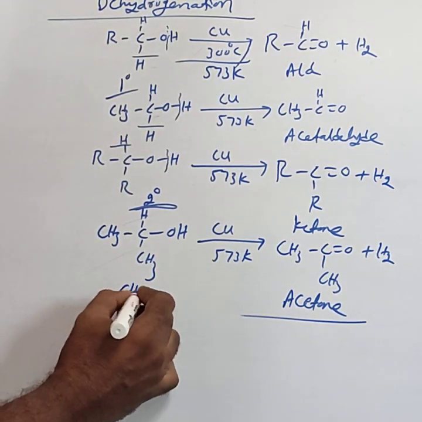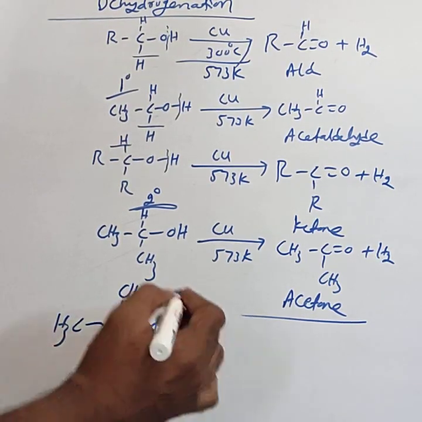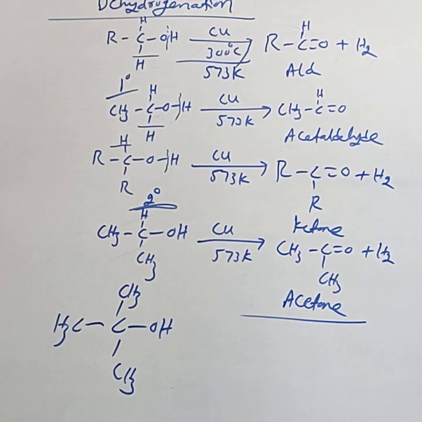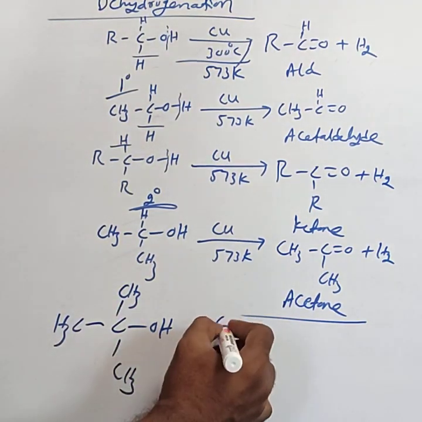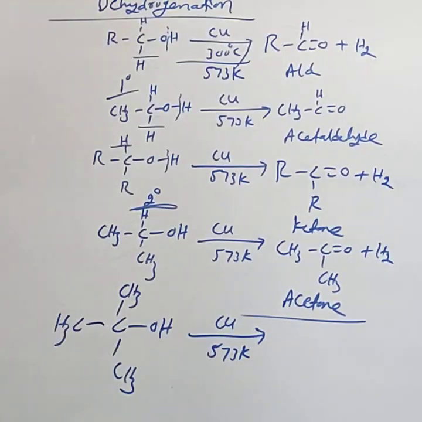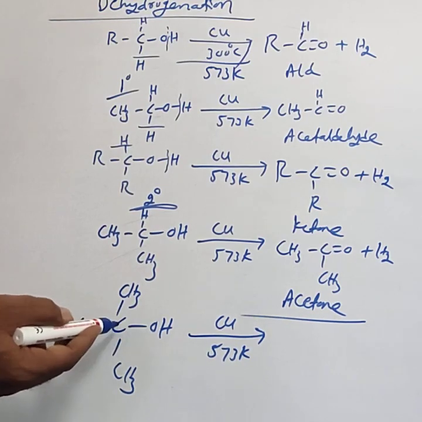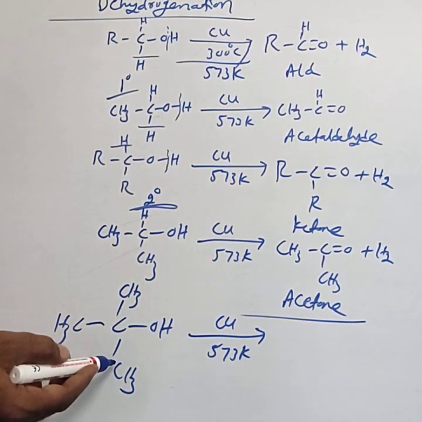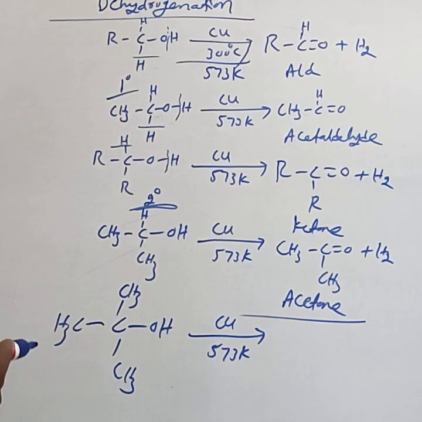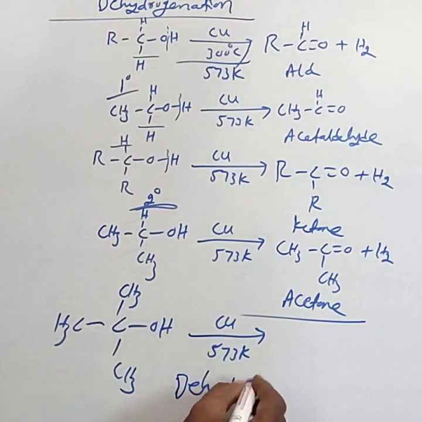This is a tertiary alcohol, (CH3)3COH, the tertiary butyl alcohol. Tertiary alcohols, when passed through a heated copper catalyst at 573 Kelvin, do not undergo dehydrogenation because the OH-bonded carbon atom does not contain a hydrogen, so there is no CH bond. Instead, they undergo dehydration.